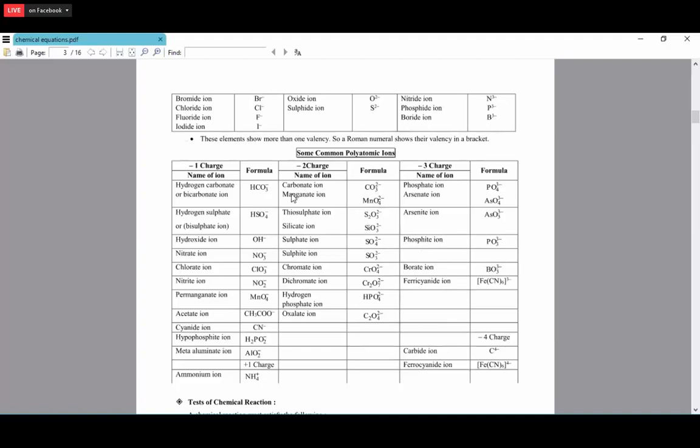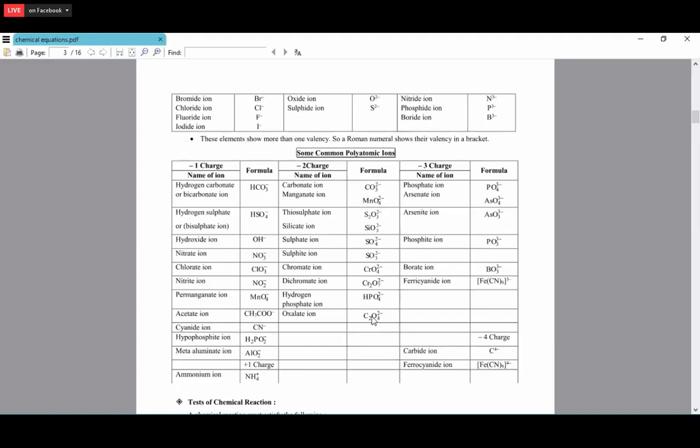Next is the carbonate ion, CO3 -2 charge. Manganate ion MnO4 -2. Thiosulfate ion S2O3 -2. Silicate ion SiO3 -2. Sulfate ion SO4 -2. Sulfite ion SO3 -2. Chromate ion CrO4 -2. Dichromate ion Cr2O7 -2. Hydrogen phosphate ion HPO4 -2.